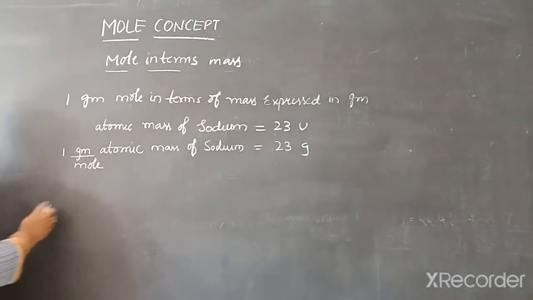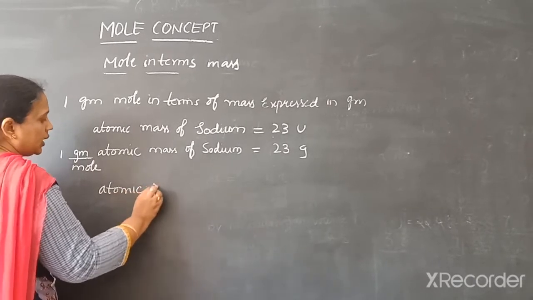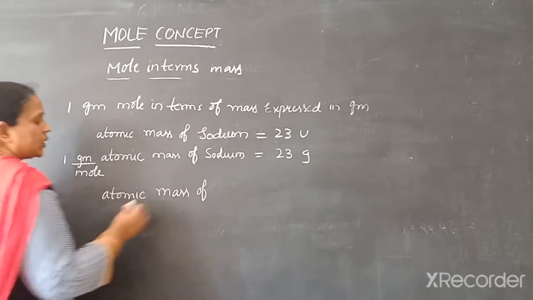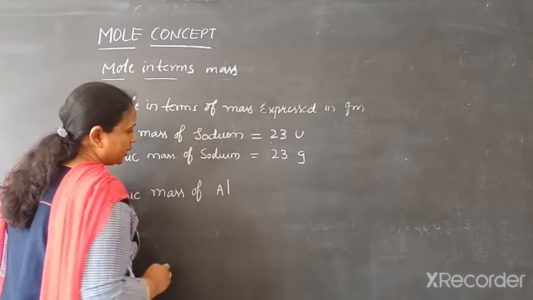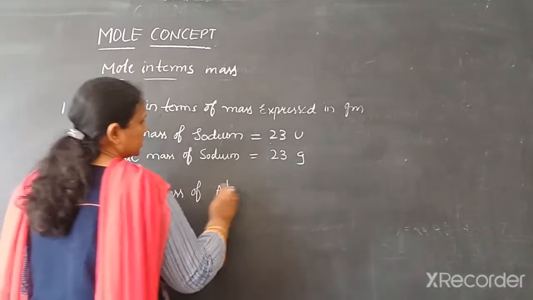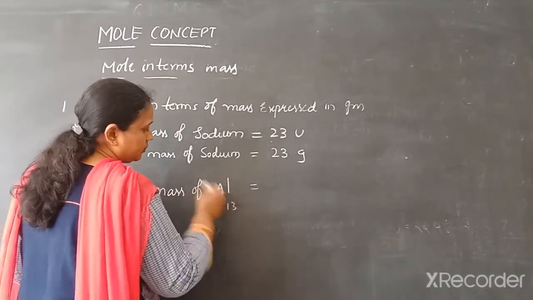We will see one more example. Atomic mass of aluminium. What is atomic number of aluminium?